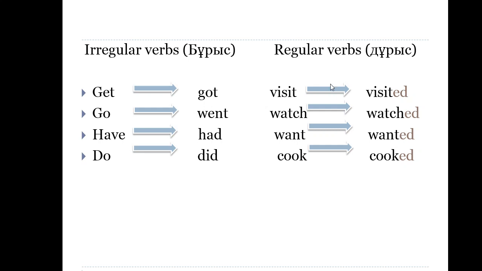And now look at the regular verbs. Regular verbs, at the end we write ed form, yeah. Visit, visited, watch, watched, want, wanted, cook, cooked. Visit, present form, visited, past form.